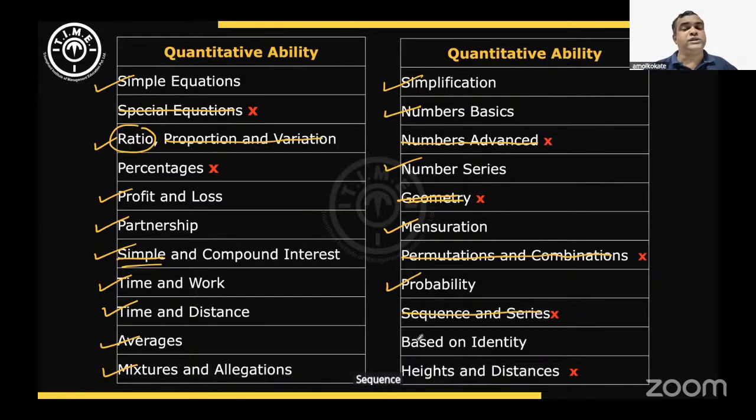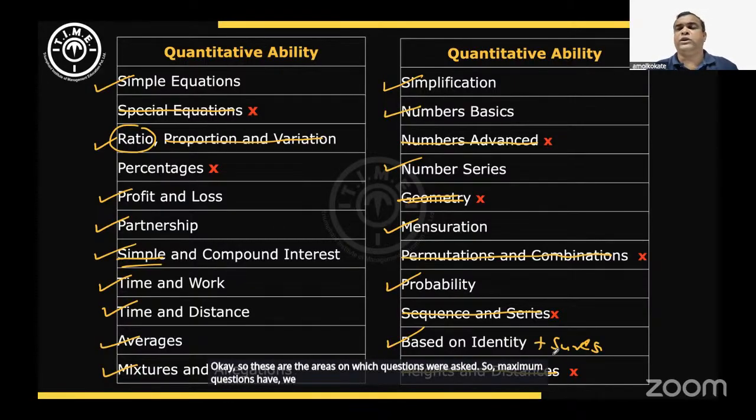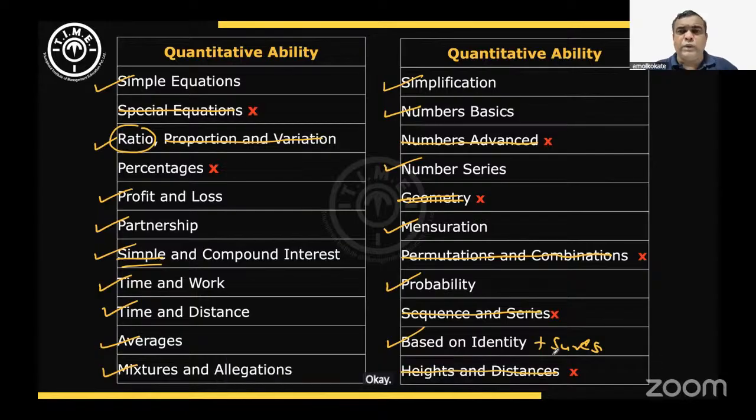Sequence and series, no questions. Based on identity, it is combined with surds; there's a question in the quant area. Heights and distances, no questions. So these are the areas on which questions were asked. The maximum questions, as students reported, were on time and work, time and distance, simplification, and probability. There were 3 to 4 questions on probability. So this is how the overall breakup was.